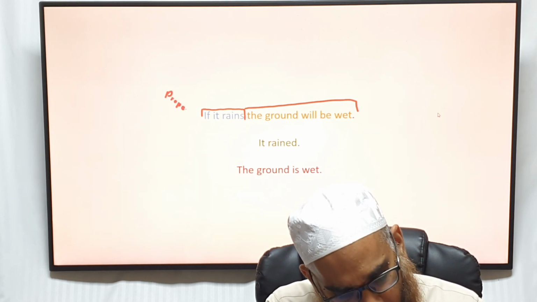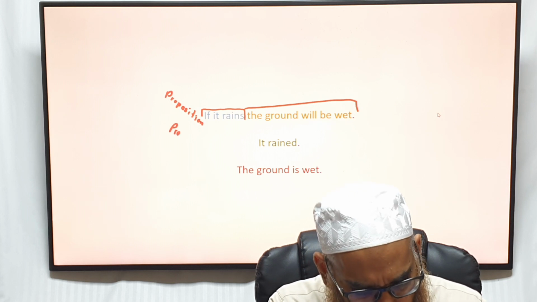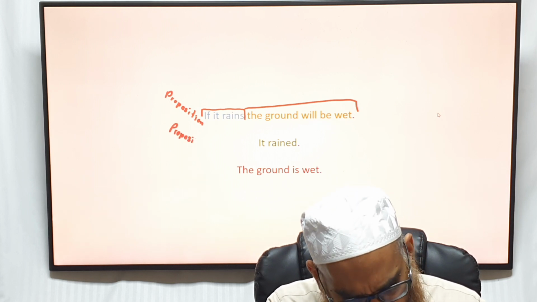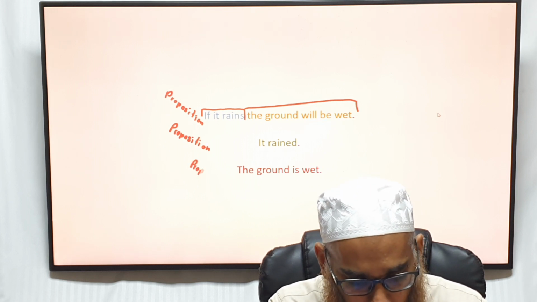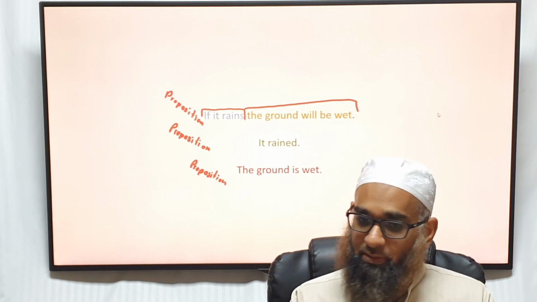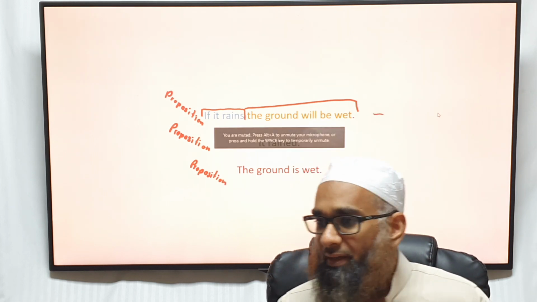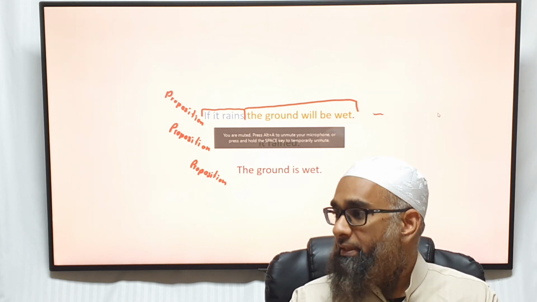This is also a proposition, and this is also a proposition. 3 propositions. But because one of them is hypothetical and the rest are normal propositions, it's a mixed hypothetical.